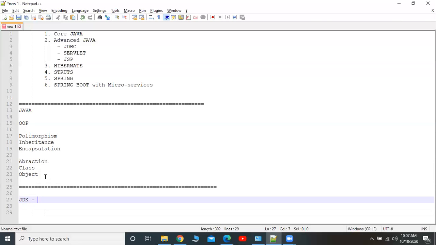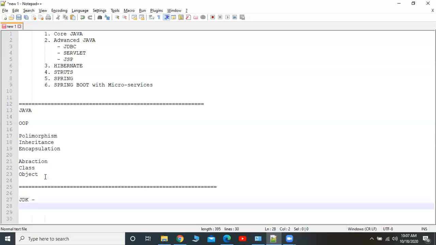Kit in the sense that, suppose a car has a problem, then to repair such issues in the car, we should have a mechanical kit. In that kit, some tools are there. Using the tools, we can repair the car. In the same way, to develop a Java application, we require the JDK software, which contains some tools. People will also ask in interviews what tools are available in the JDK.